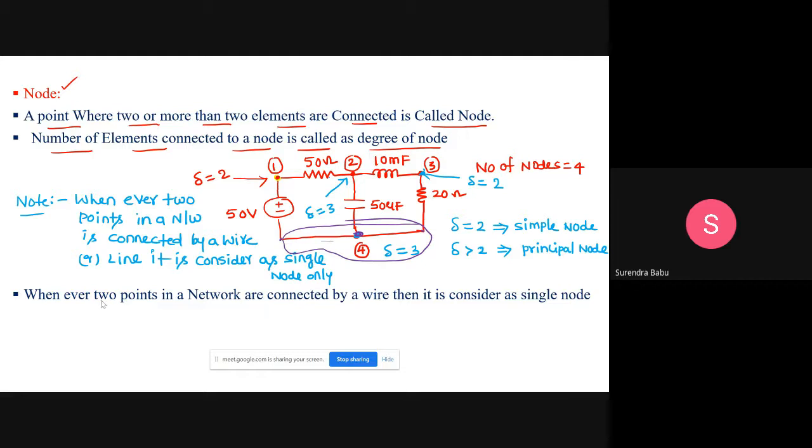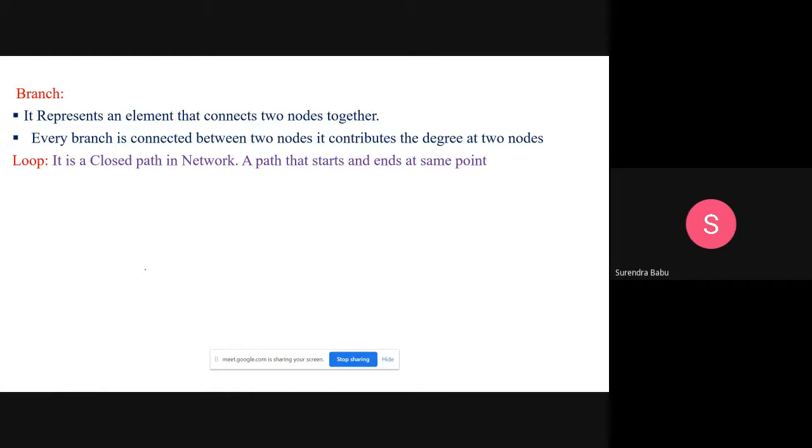Okay, this is about what exactly a node is, what the degree of a node is, when a particular node is said to be a simple node, and when it is said to be a principal node. Whenever 2 points in a network are connected by a wire, it is considered as a single node only. Clear? The next one, friends: what is a branch?